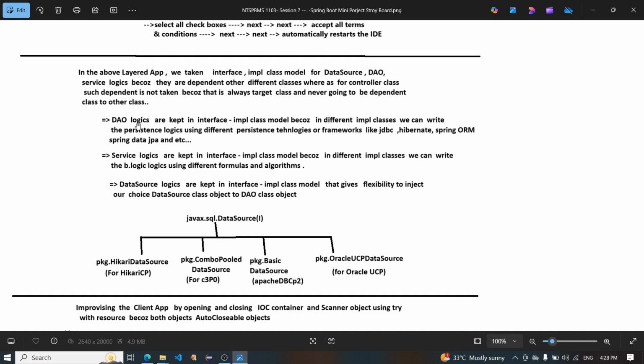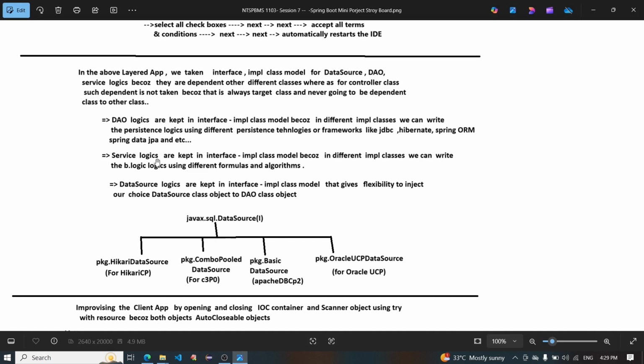DAO logic is kept in interface and implementation class model because in different implementation classes we can write the persistence logic using different persistence technologies or frameworks like JDBC, Hibernate, Spring ORM, Spring Data JPA, and so on.